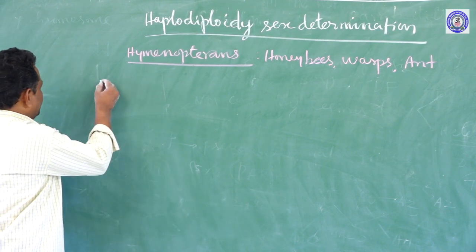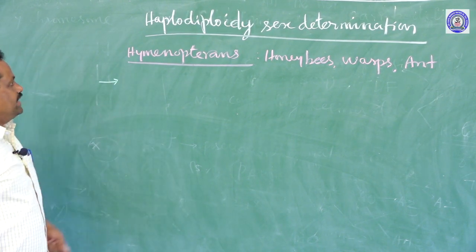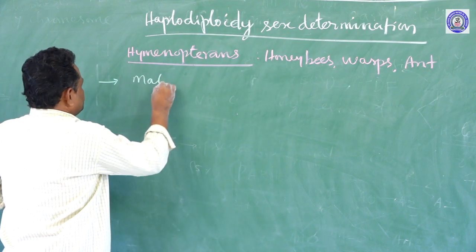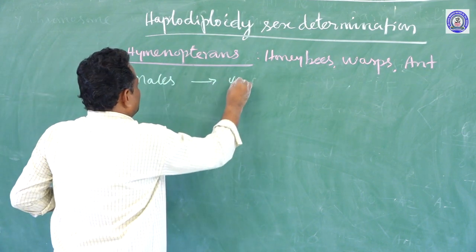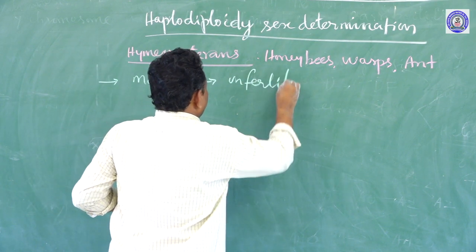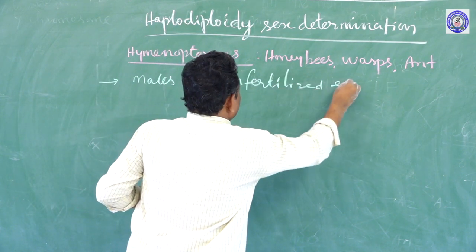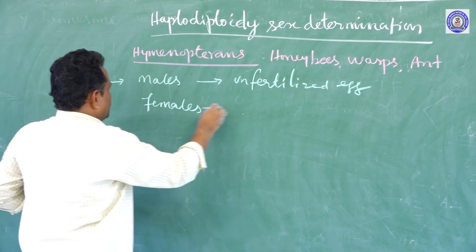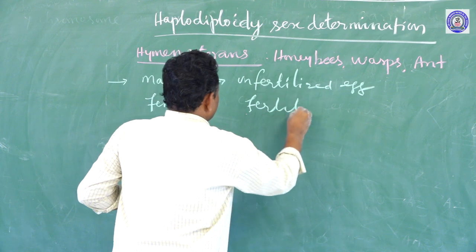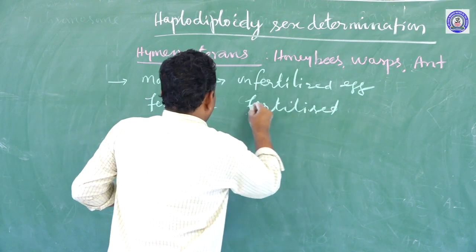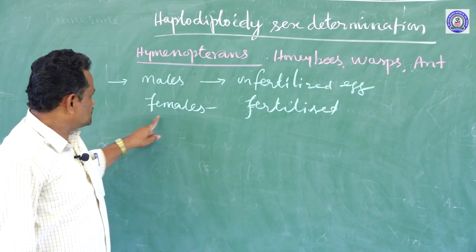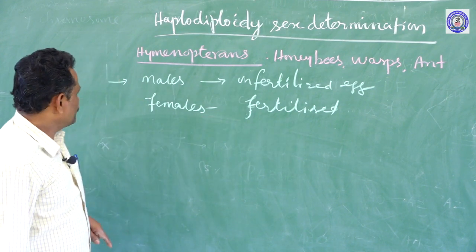Here I want to tell you one interesting thing: if you take honeybees, males develop from unfertilized eggs, but females develop from fertilized eggs. Males develop from unfertilized eggs, females develop from fertilized eggs.